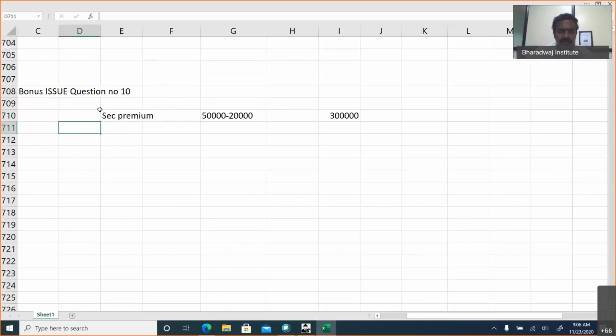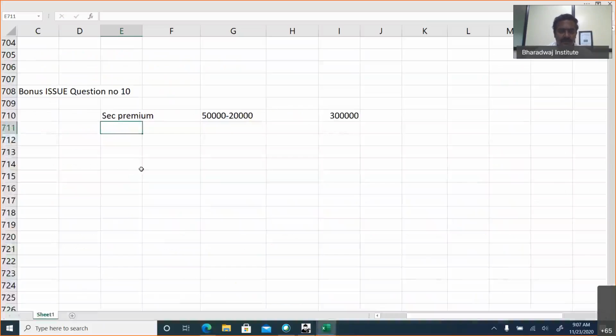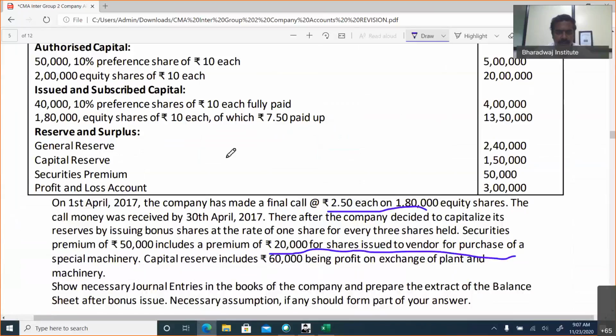Then, what is the next one? Capital reserve includes a profit on exchange of plant and machinery that is not realized in cash. Out of 1,50,000, we cannot use 60,000. We can use only 90,000. Then we can use general reserve, no issues, to the extent of 2,40,000. Profit and loss account, we can use 3 lakhs.